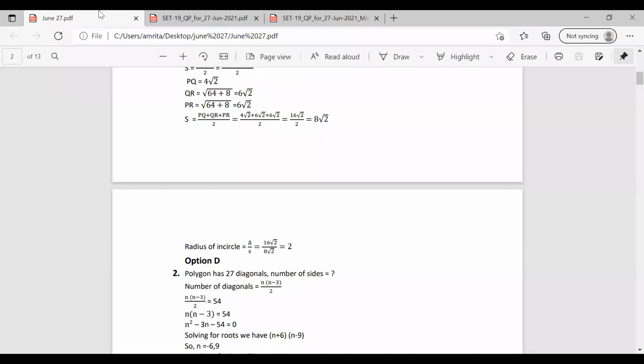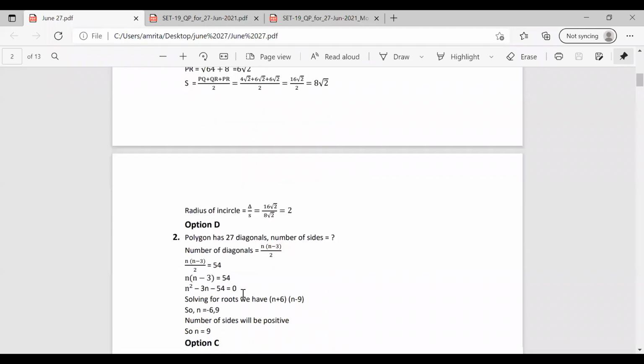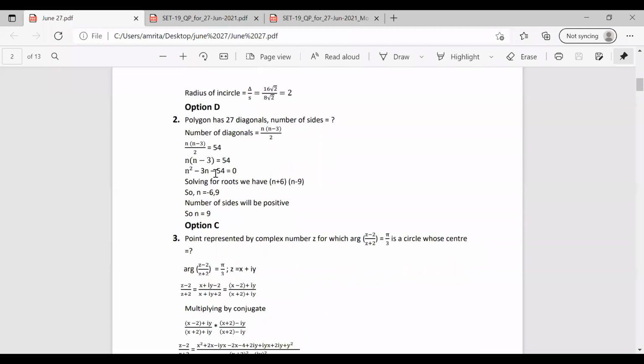The number of diagonals is equal to n into n minus 3 by 2. Here, the diagonals is given as 27. So n into n minus 3 by 2 equal to 27. So we can rewrite the equation as n into n minus 3 equal to 54. So n square minus 3n minus 54 equal to 0. We can solve this quadratic equation for its roots. So solving for the roots, we have n plus 6 into n minus 9, so n becomes minus 6 or 9.